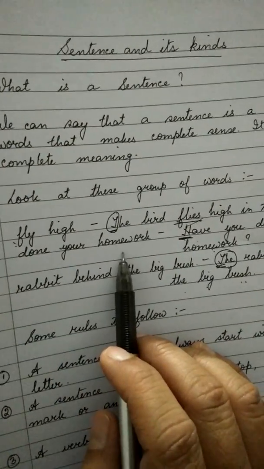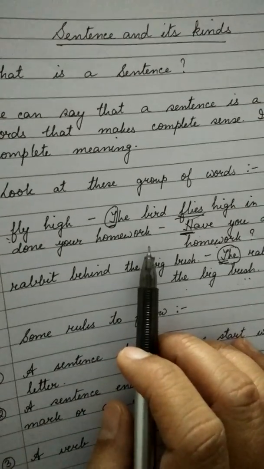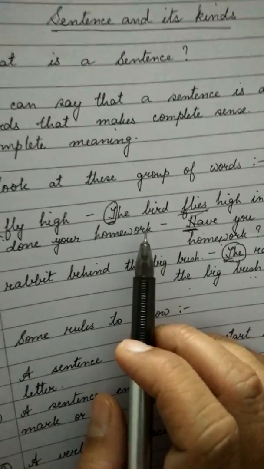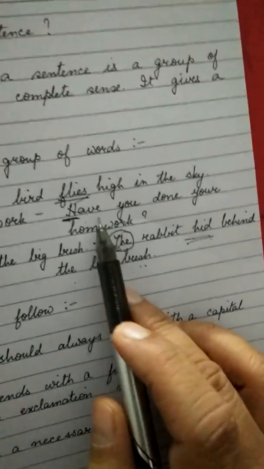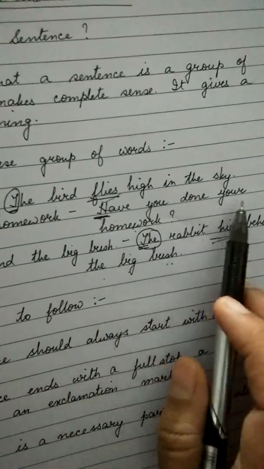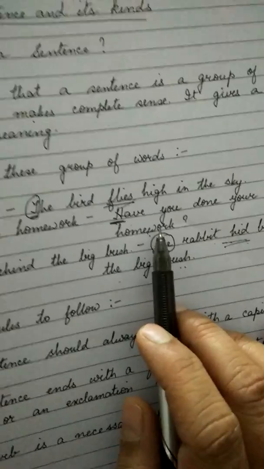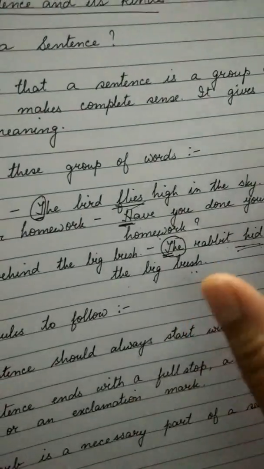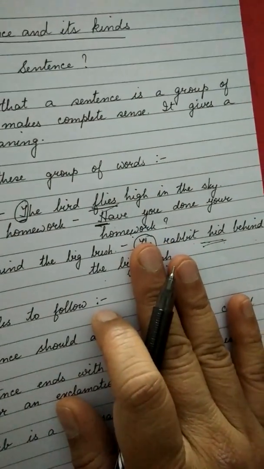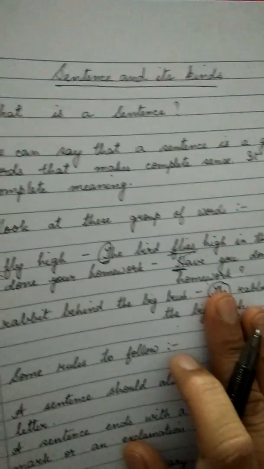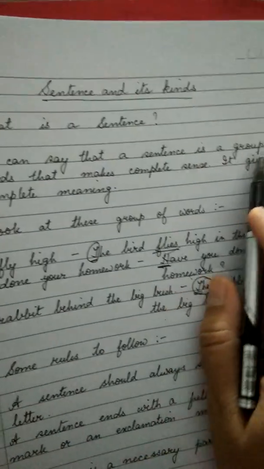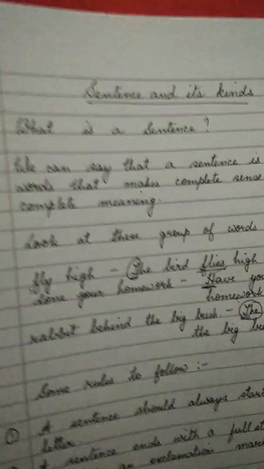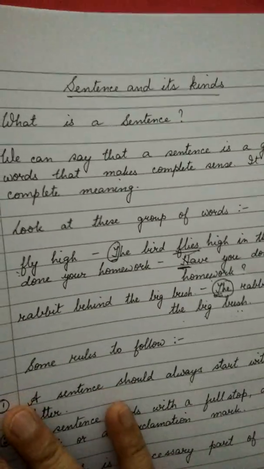Let us take another example. "Done your homework." Is it a meaningful sentence? No, because these three words together do not give any meaning. However, if we see this sentence, "Have you done your homework?" This is a question. These few words together give a meaning to the sentence. Right? So now we can say that a sentence is a group of words that has a complete meaning or complete sense. Is it clear, children?